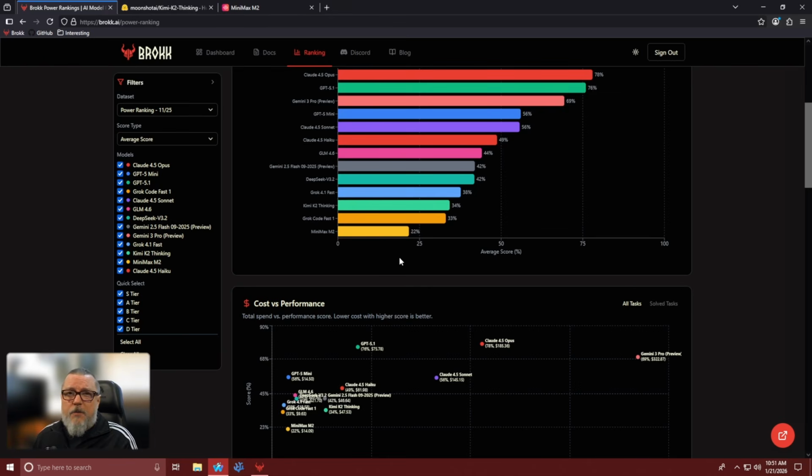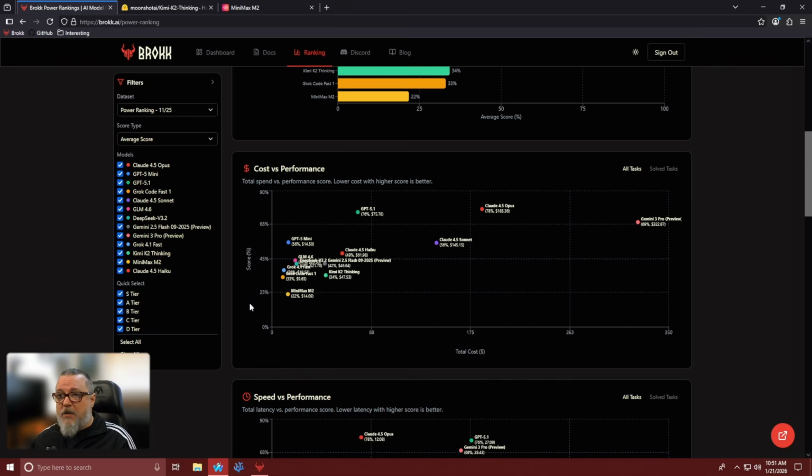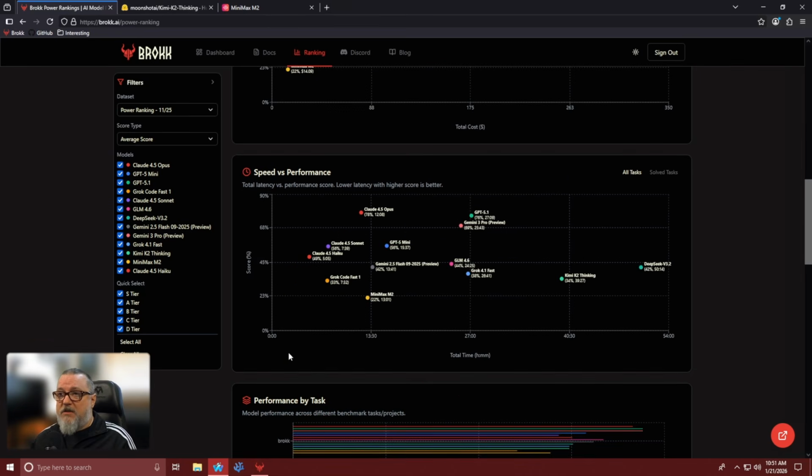When using a development resource such as an LLM in your daily workflow, it becomes imperative to know things like how well does that LLM perform at successfully completing tasks? How much does it cost on a per task basis? And how fast is it able to solve the problems that you're tossing at it on a regular basis?